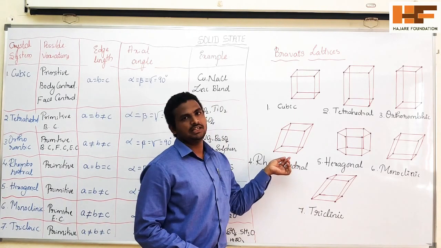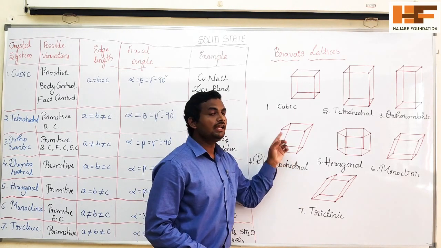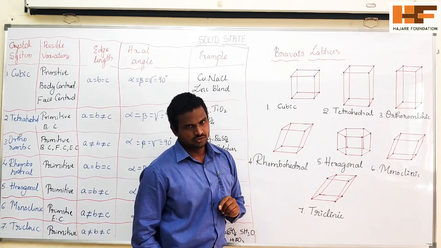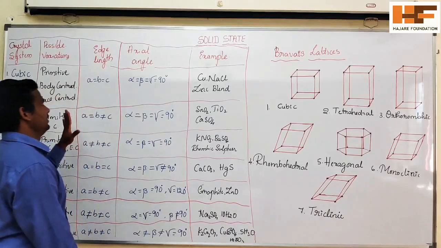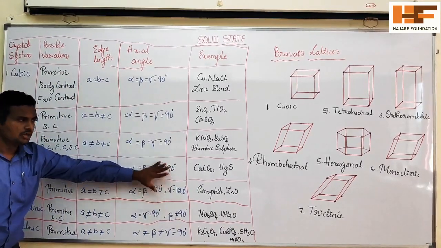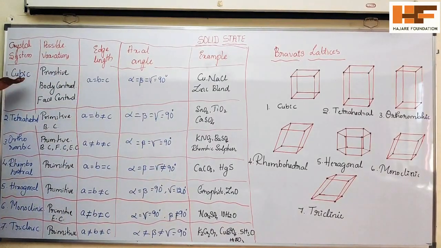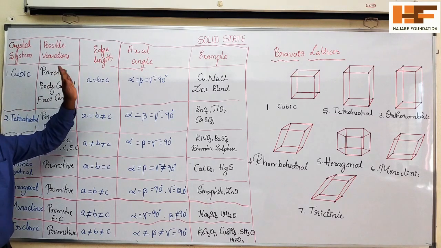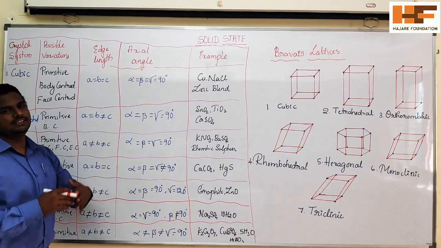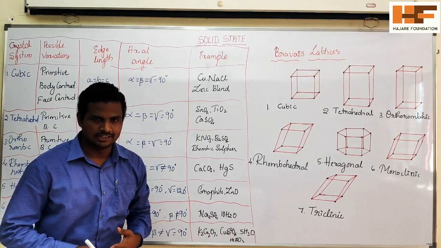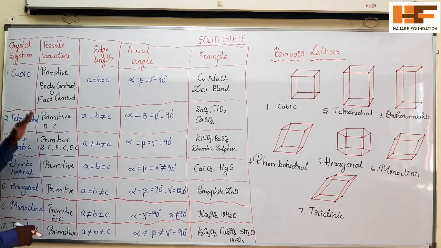So these structures are based on the edge lengths and the angles. Which are those angles and which are those edge lengths? Let's discuss. There is a chart here. Consider the first one, that is cubic. In the cubic unit cell, we have types like primitive, body centered, face centered and end centered. I will discuss that in a later class, so leave that aside. Let's start with this one.